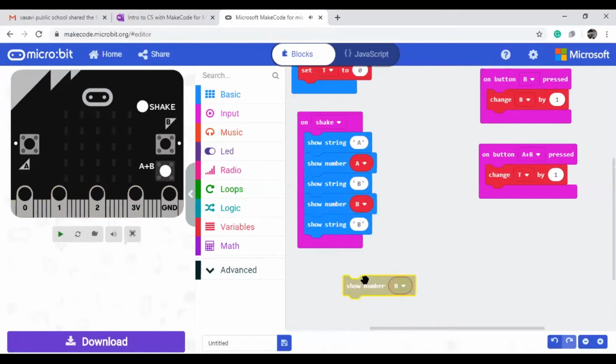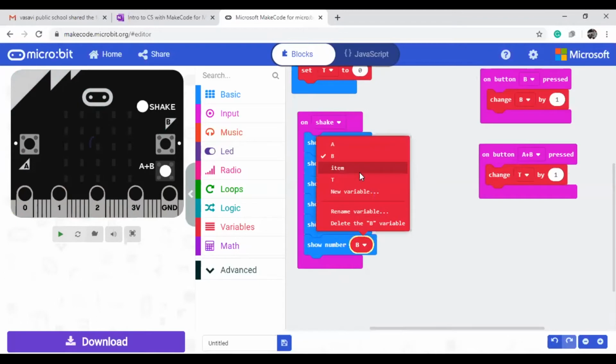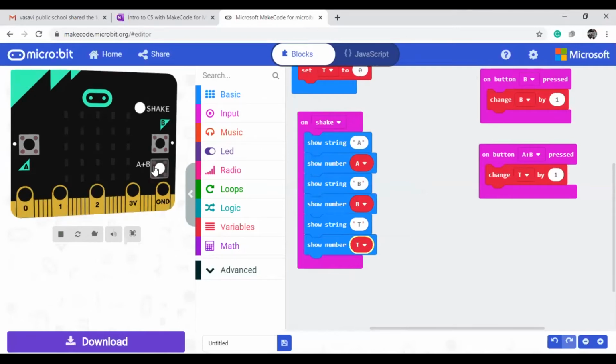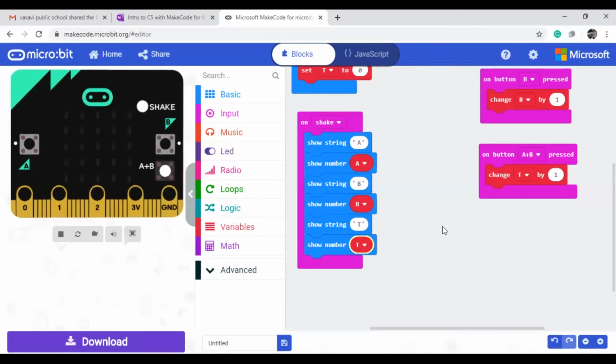Whenever you are using some environment, we need to learn the shortcuts. Here is one thing I will tell you. If it is a physical board, we can press both buttons at a time. But in the virtual board, how can we press both? That's why in the virtual board they give A plus B directly, one push button. You can use that. Now I'm starting my virtual board.